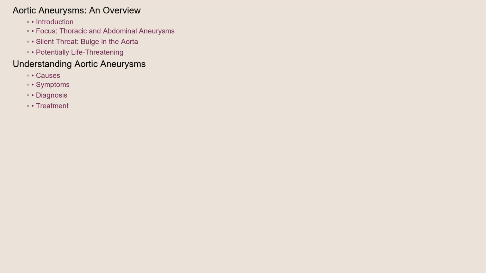Hello and welcome. Today we're diving deep into the world of aortic aneurysms, specifically focusing on those occurring in the thoracic and abdominal regions. An aortic aneurysm is a silent threat, a bulge in the aorta, the body's largest artery, that can have devastating consequences if left undetected and untreated. Join us as we explore the causes, symptoms, diagnosis, treatment, and prevention of this potentially life-threatening condition.